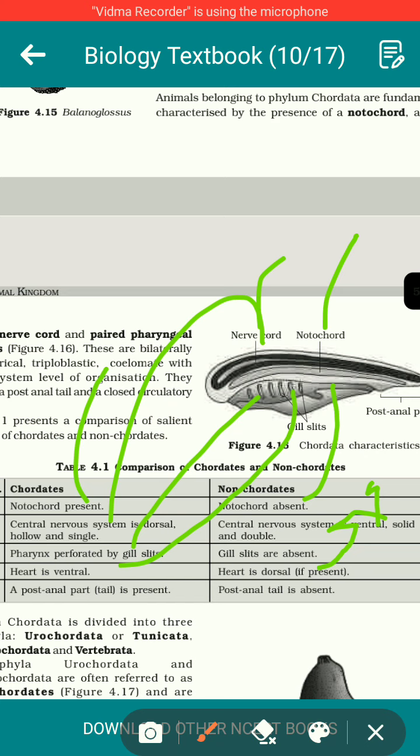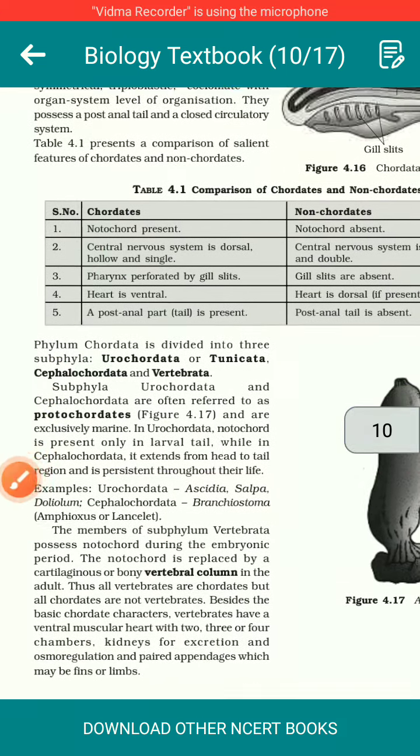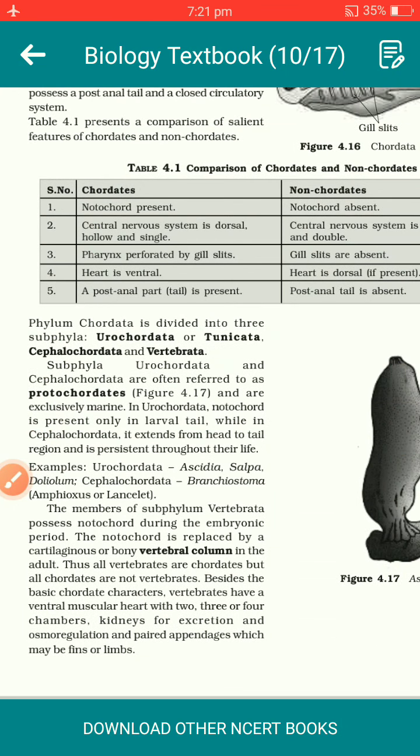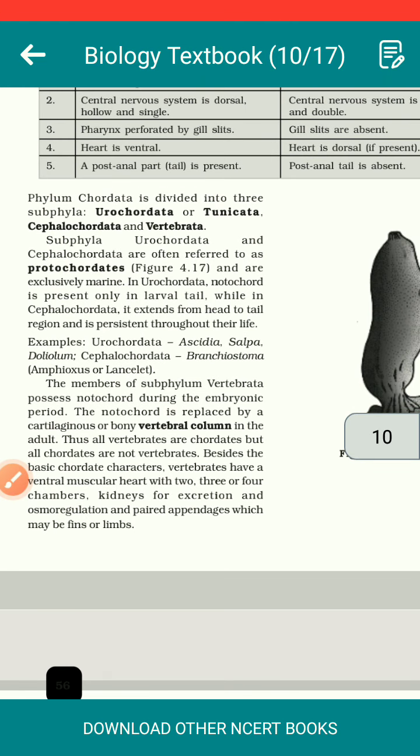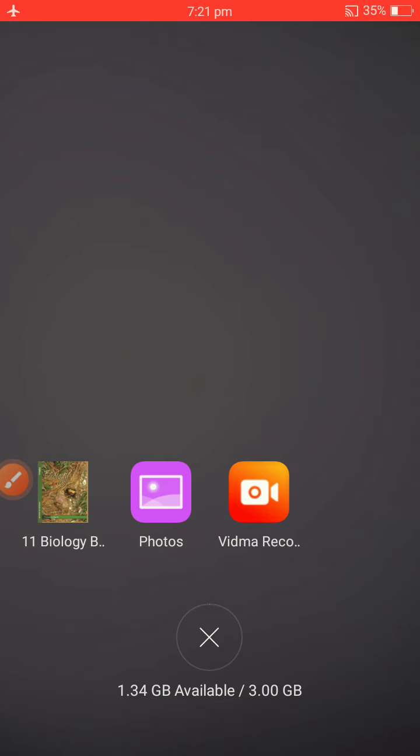Another point: a post-anal tail is present. एक post-anal tail होता है in case of these chordates. Post-anal tail is absent. एक post-anal tail जो है वो absent होता है in what we call non-chordates. So the chordata phylum is divided into three subphyla. इसको तीन subphyla में हमने तकसीम किया है. That's Urochordata or Tunicata, Cephalochordata, and Vertebrata.